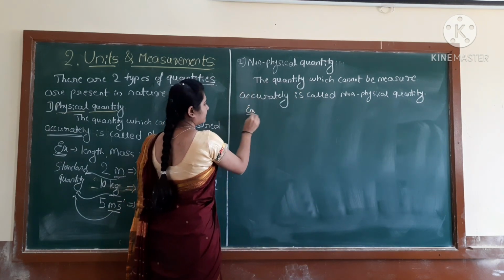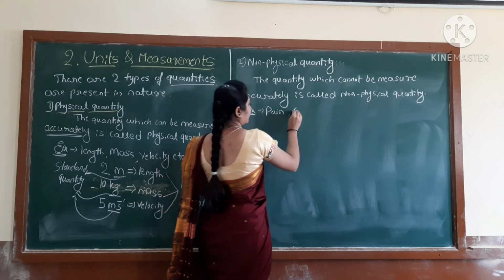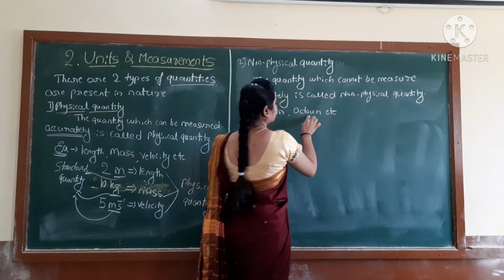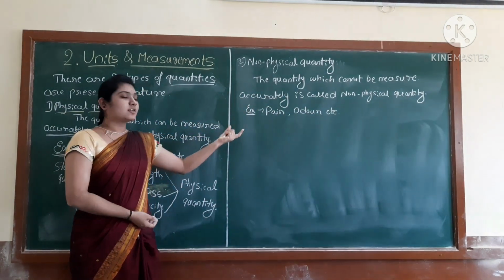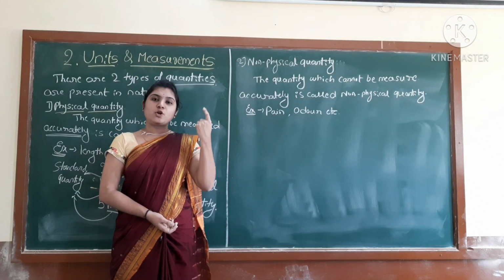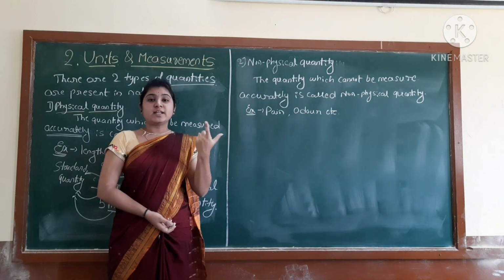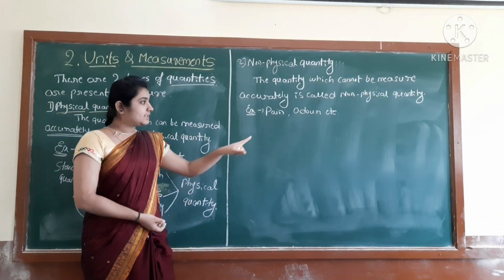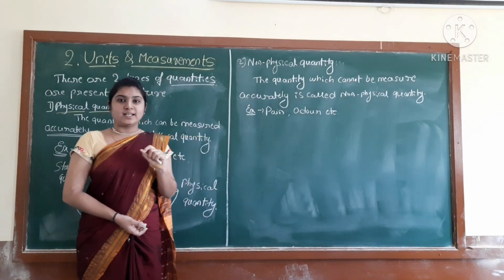Examples will come then. You can take here pain, then odor. Odor is nothing but the smell. Correct? So, you will say like this, today I am getting 5 meter of pain, or else today I am getting 10 kg of pain. Like this you will say? Definitely no. See, these are the quantities, but we can't say it accurately.